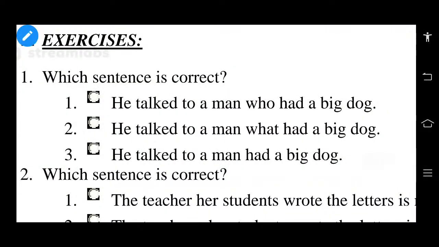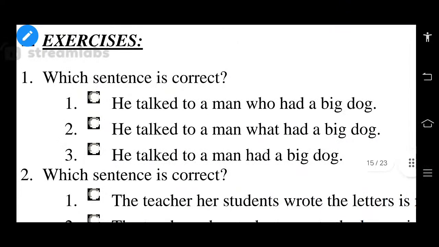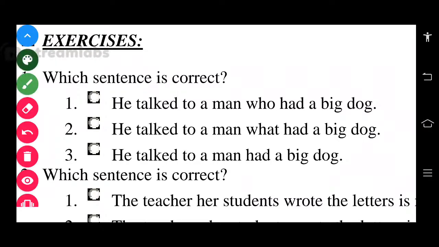Yes, very good. So then okay, why were the second and third sentences wrong? The third sentence was used in an informal way. He talked to a man had a big dog. That's informal. It's not even correct. Construction wise, it's not a correct one. And why the second sentence is wrong: he talked to a man what had. That's not a suitable relative pronoun. So here the relative pronouns which we use, right? So the first one is the correct answer. Clear everybody?